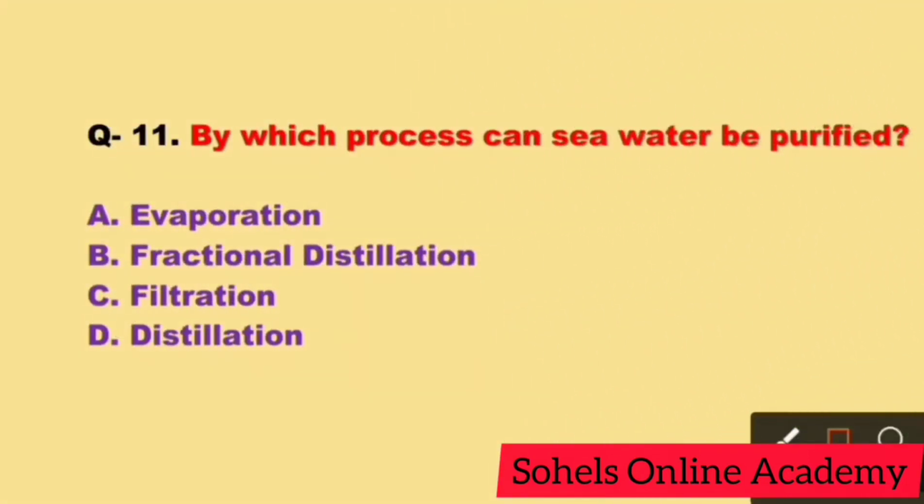Next question. By which process can seawater be purified? Correct answer is D. Distillation. Distillation is a procedure by which two liquids with different boiling points can be separated, or a process in which the components of a liquid mixture are separated by heating it to a certain temperature and condensing the resulting vapors.